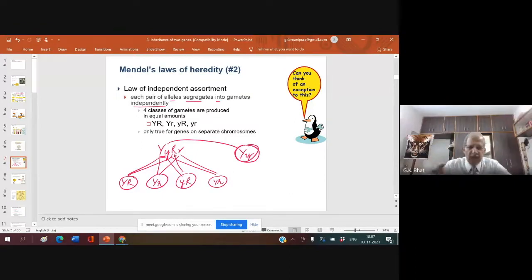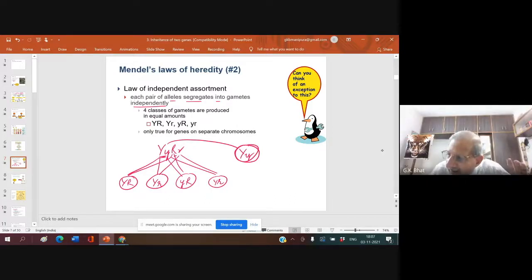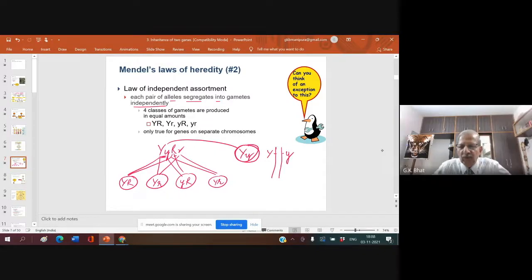Rafa, they are alleles of a single character, I agree. But you can give a better answer. They are in the heterozygous condition. Now, this capital Y and small y, they are present on two different chromosomes of the homologous pair.